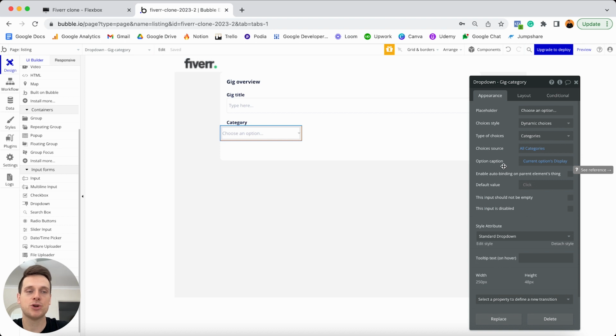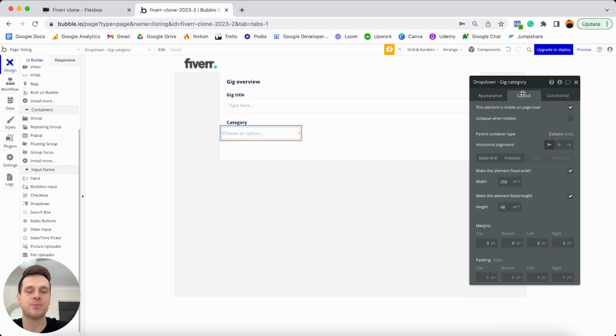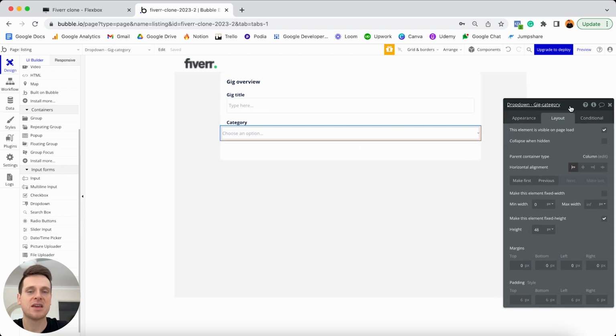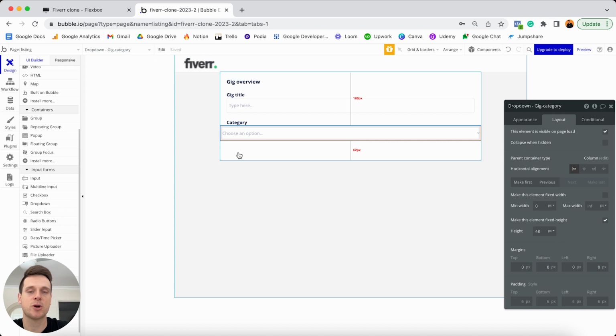What we will need to do now though is jump into our layout tab because we'll need to make this element fully responsive as well. So when it comes to this drop-down menu, I'm going to unselect that this should be a fixed width. Like always, I'll set the minimum width as 0. But when it comes to the maximum width, for drop-down menus, I personally don't like them being as long as a regular input field. Because when you think about it, the options themselves within the drop-down menu will really just be positioned on the left-hand side here. They don't need all of this space.